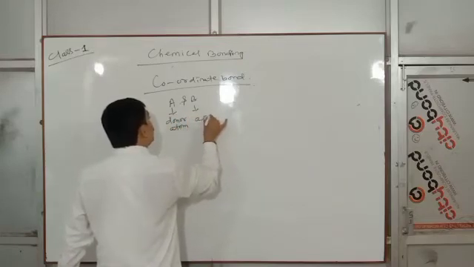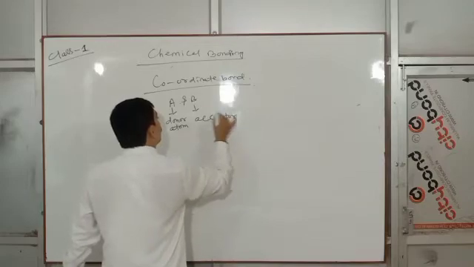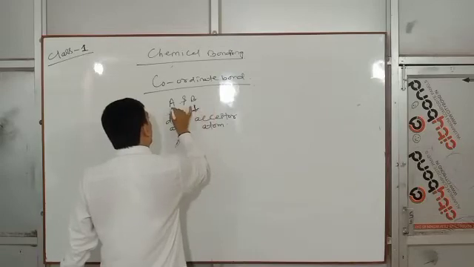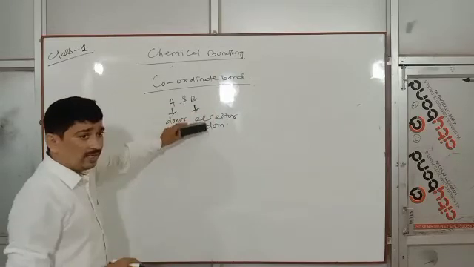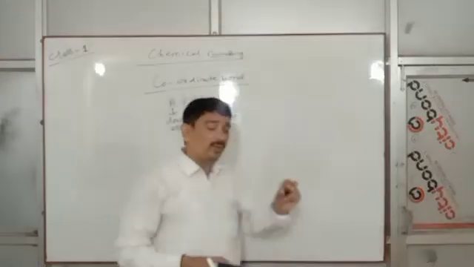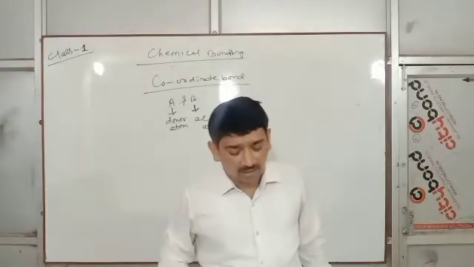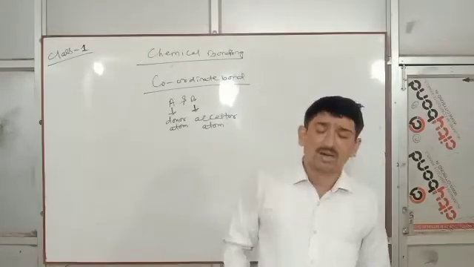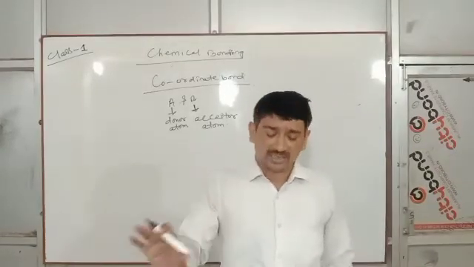B will be the acceptor atom. In coordinate bond, there should be one donor atom and another acceptor atom, and the donor atom must have a lone pair of electrons which it donates to the acceptor atom.